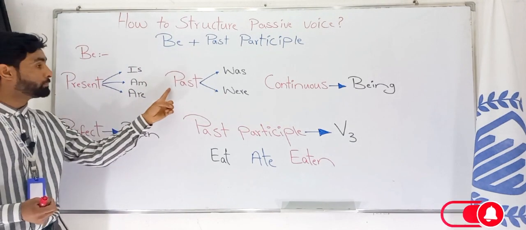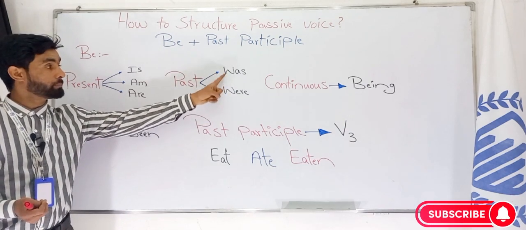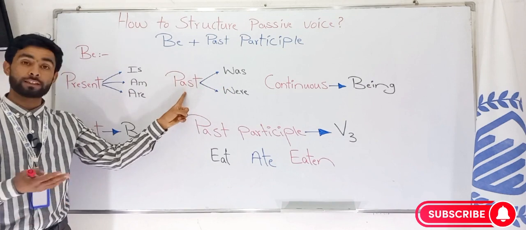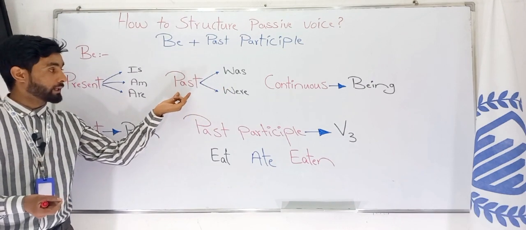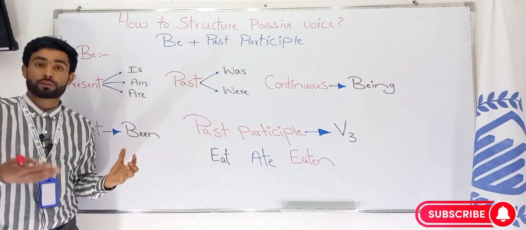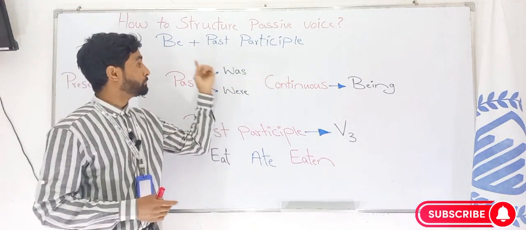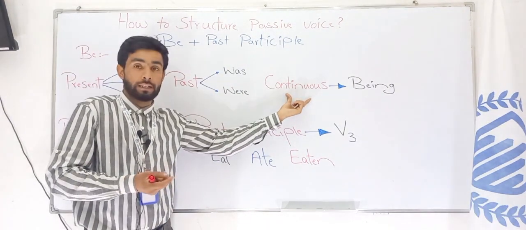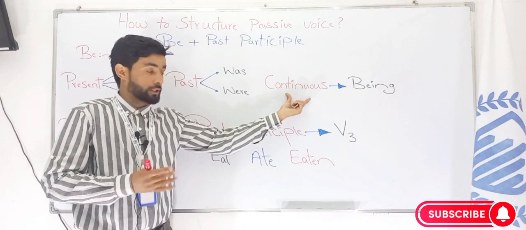And the verb be could be was and were. And the verb be, was and were, is used in the past. In the passive voice of simple past tense, the verb be is was and were, and we always use it to make the passive voice. In the continuous tenses, the be changes to being, such as present continuous, past continuous, future continuous.